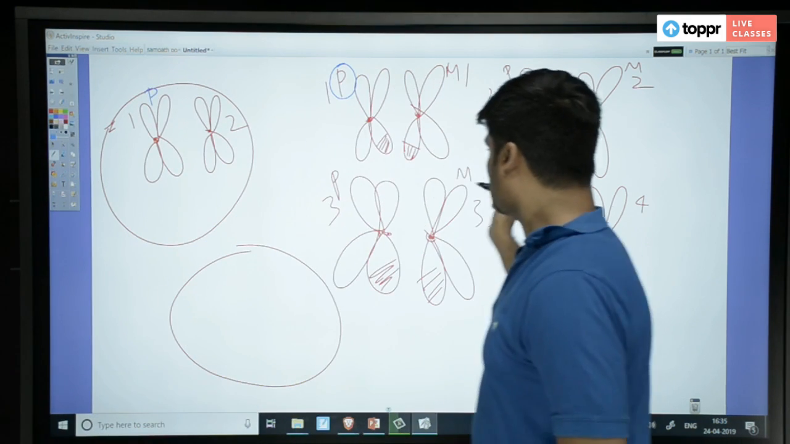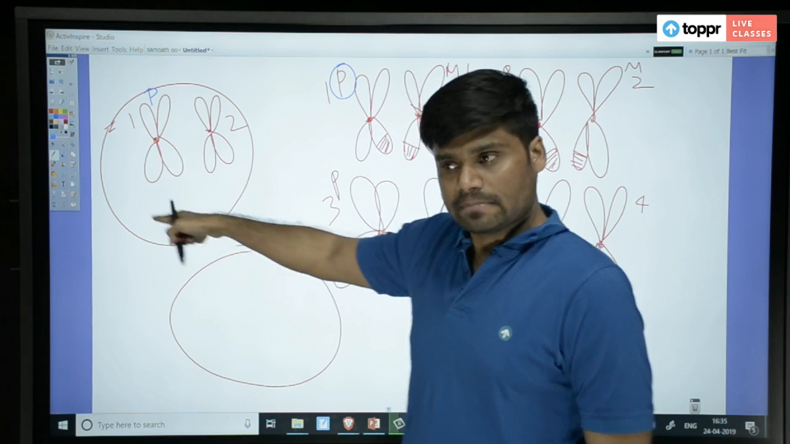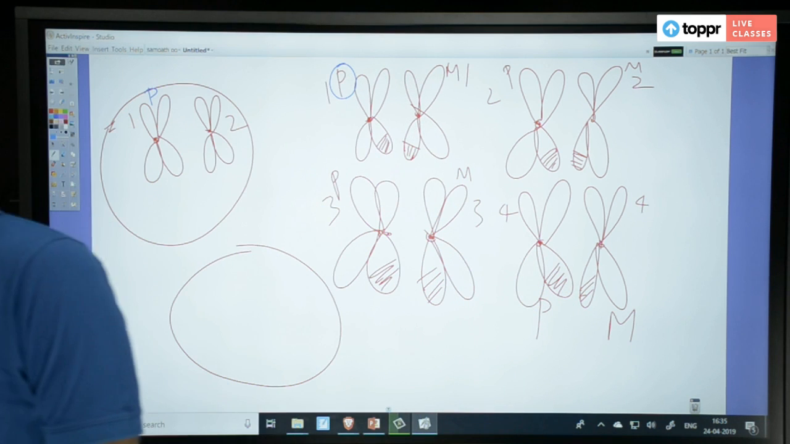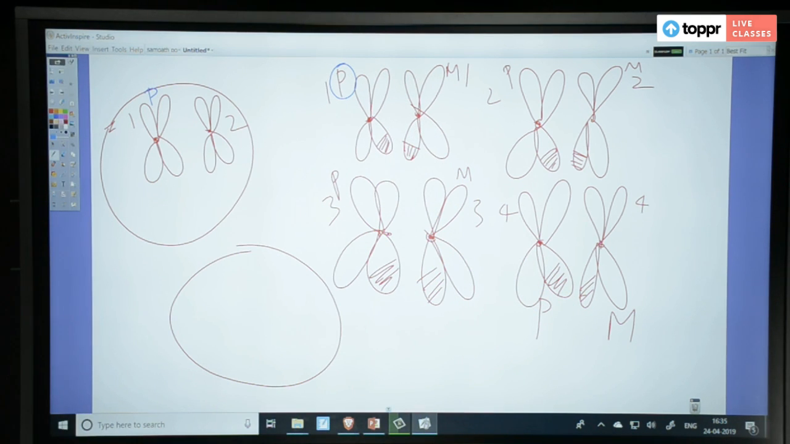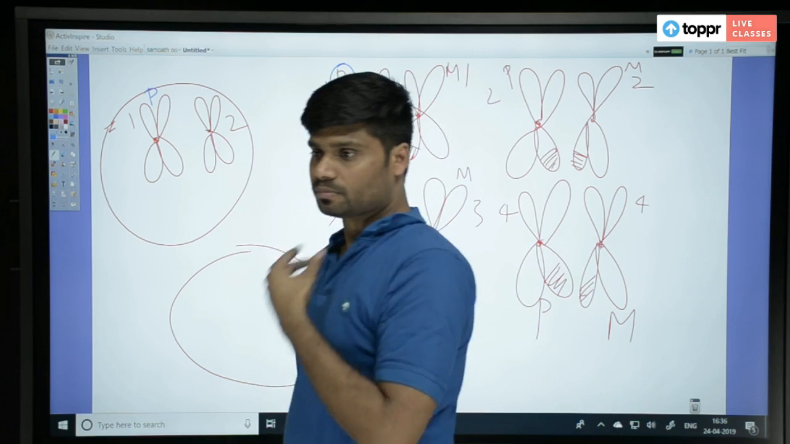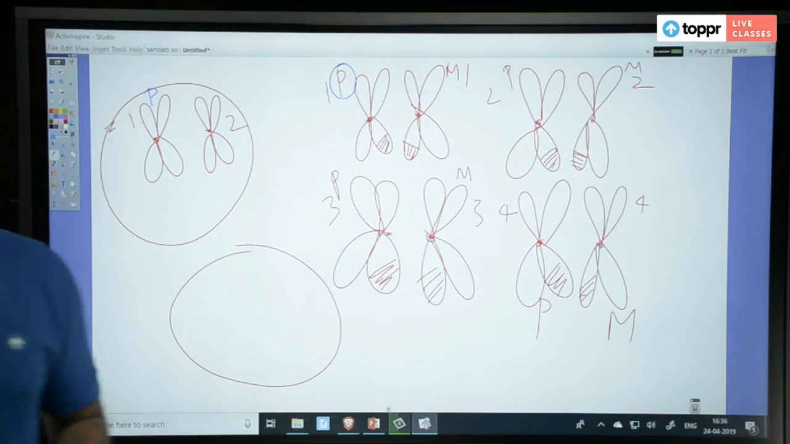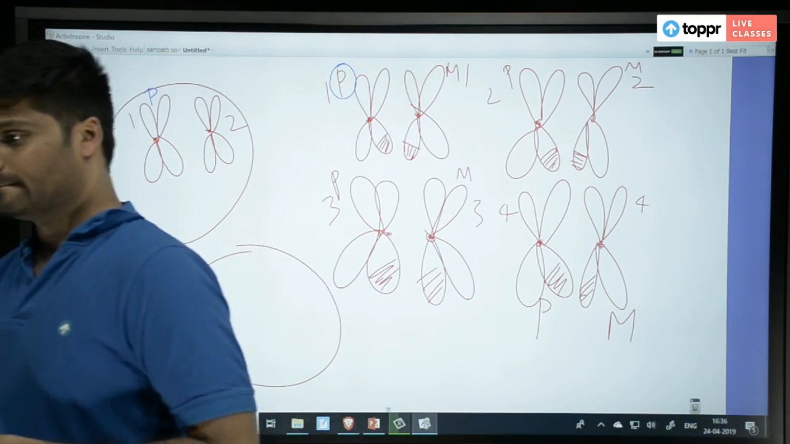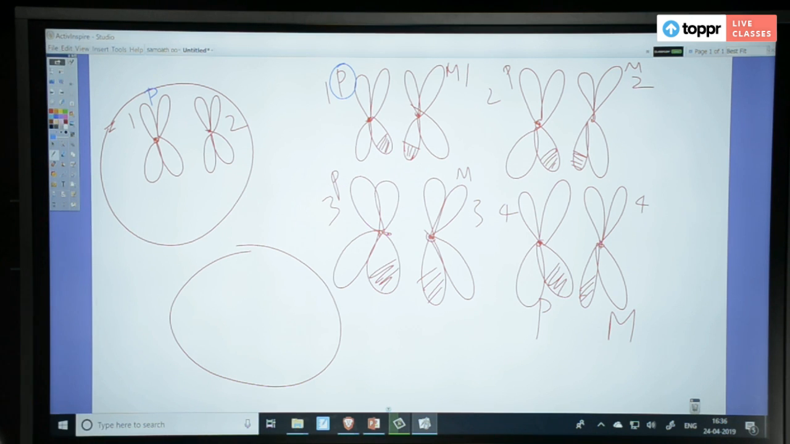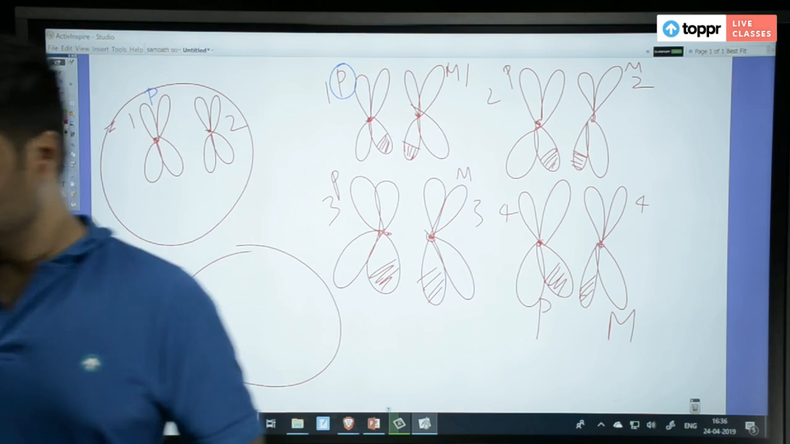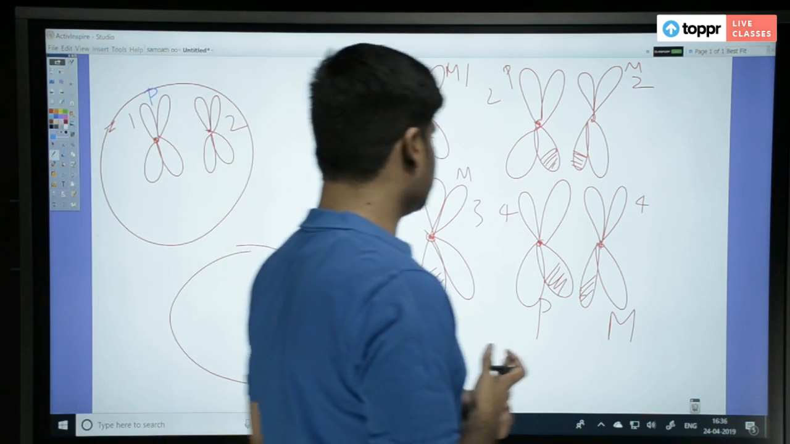From first chromosome, which entered that gamete? Paternal entered. From second chromosome, now which will enter? Paternal or maternal? So tell me the answer quickly. So Garima Sharma says maternal. Any other answer? Paternal, someone is saying. Uma Maheshwari says paternal.